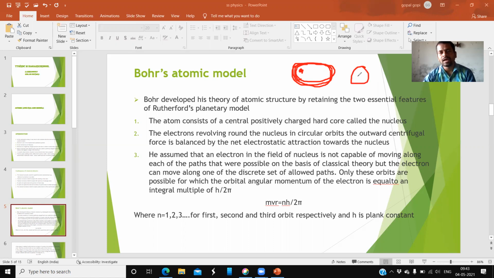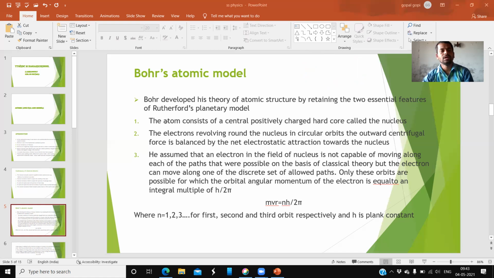Inside the atom, the nucleus is compared with the sun. Electrons are compared with the planets. How the planets are revolving around the sun, in the same manner electrons also revolve around the nucleus. That is the planetary model of Rutherford. This is the reason why it is called the planetary model. And next, now see the first